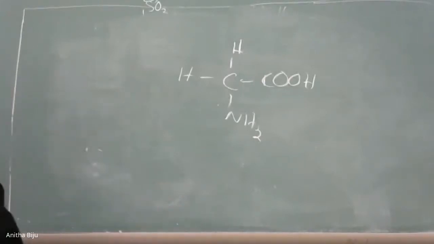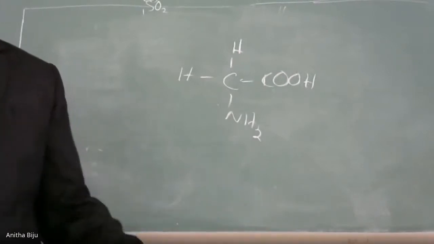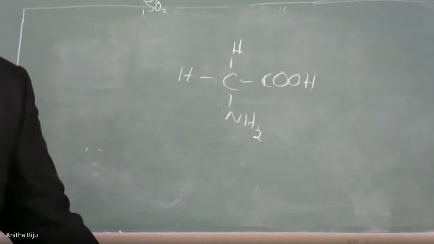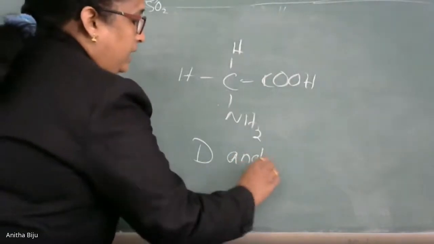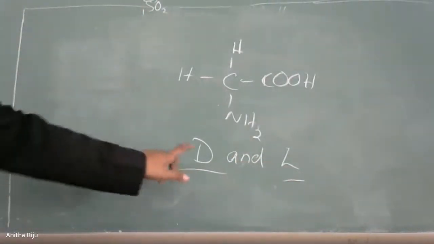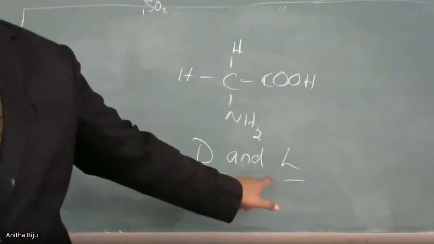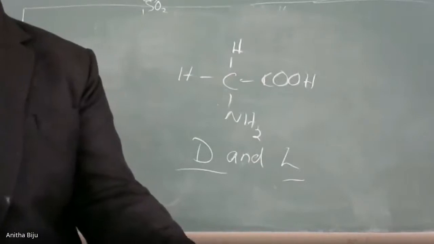And how to decide which is dextro and which is levo? That means which is dextrorotatory and which is levorotatory. Here the concept is a little different. We classify as D and L. In the case of amino acids, these are the two terms representing dextro and levo. It is different from that of carbohydrates.